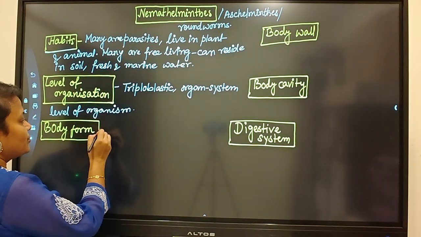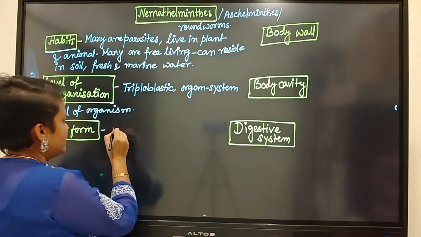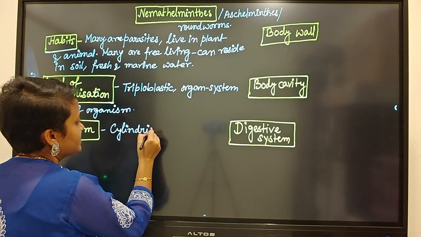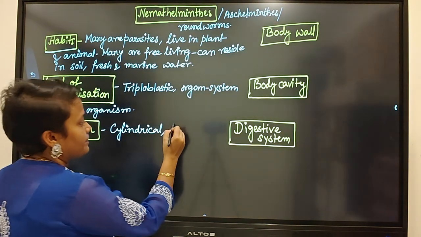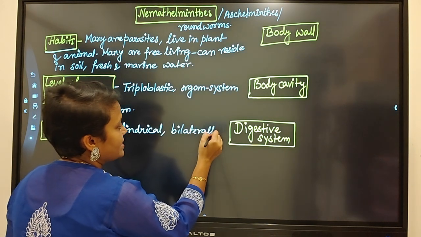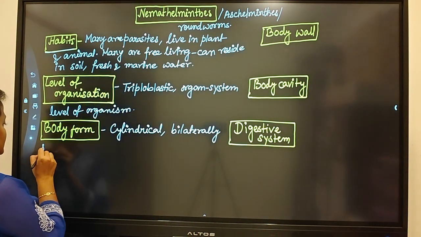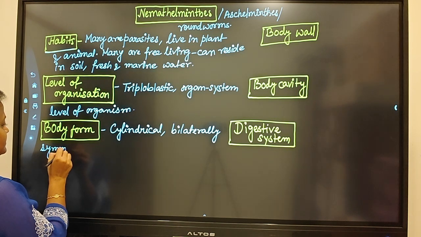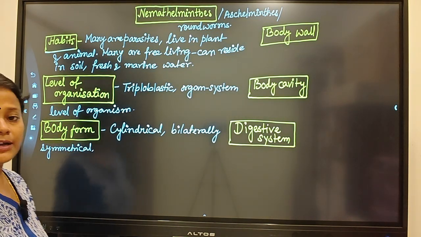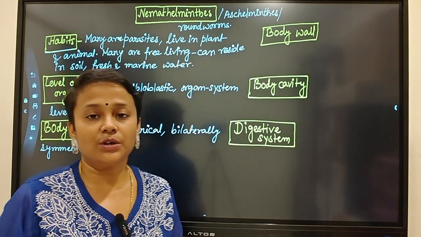Next is body form. Body form is cylindrical, and they are bilaterally symmetrical. What is bilaterally symmetrical? It means the body can be divided by one plane into two equal halves.